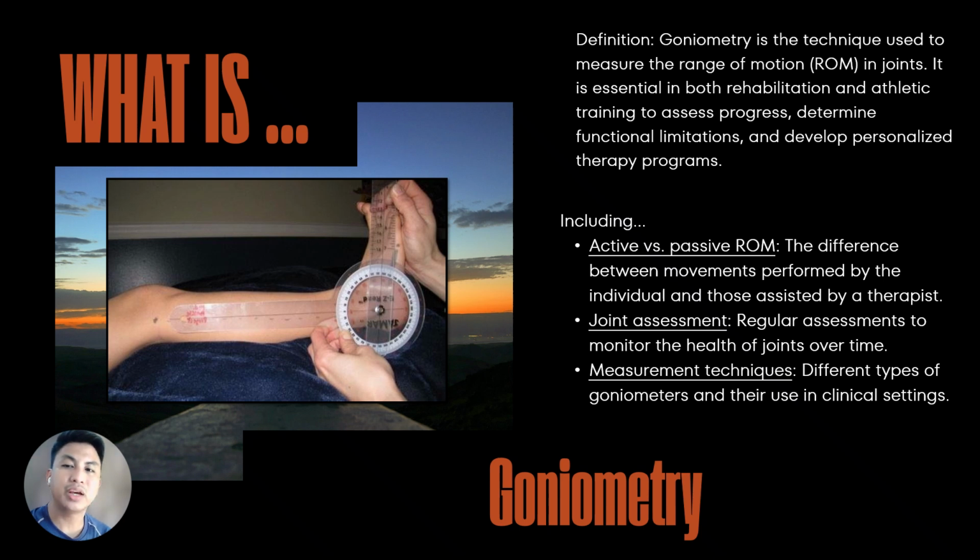Third, we have the goniometry. It is a technique used to measure the range of motion or ROM in joints. It is essential in both rehabilitation and athletic training to assess progress, determine functional limitations, and develop personalized therapy programs. So for example, a goniometer is used to measure the flexion of a knee joint after ACL surgery to assess the patient's recovery progress, as you can observe in the photo presented.